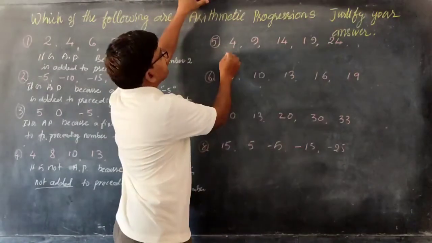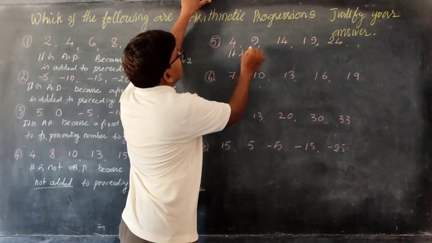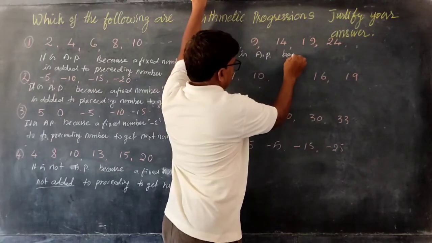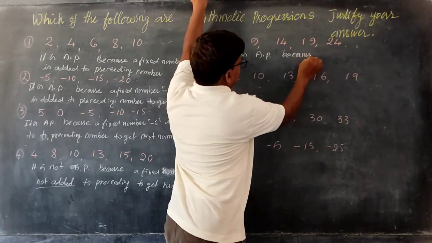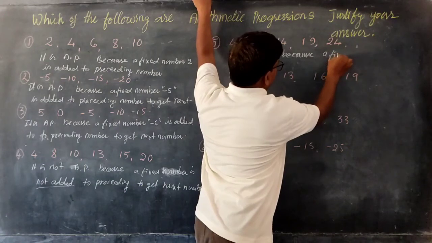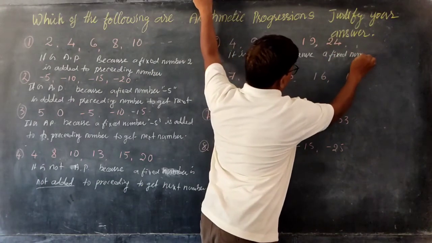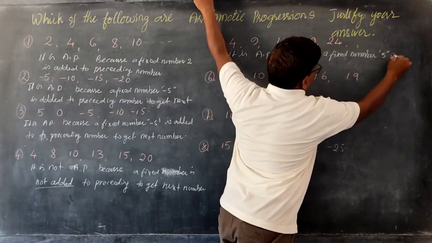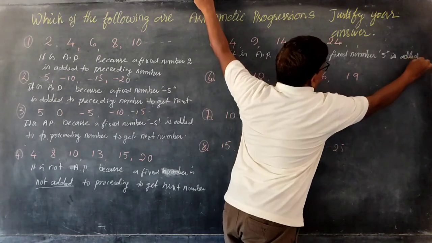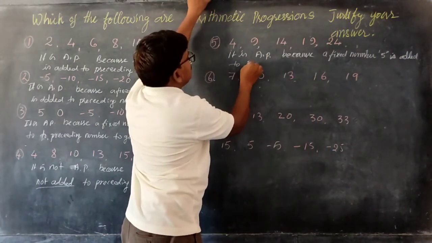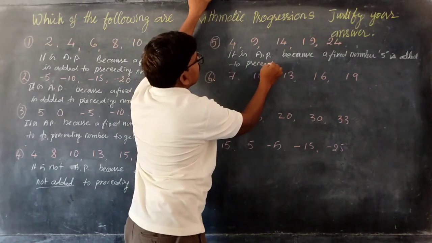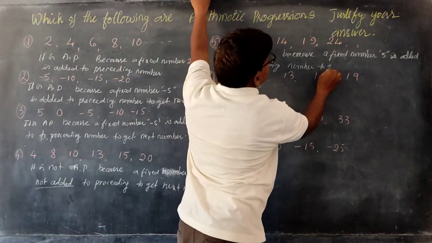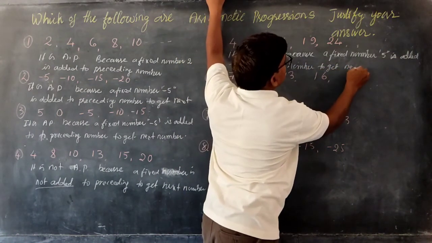So here it is also arithmetic progression, because a fixed number 5 is added to the preceding number to get the next number.